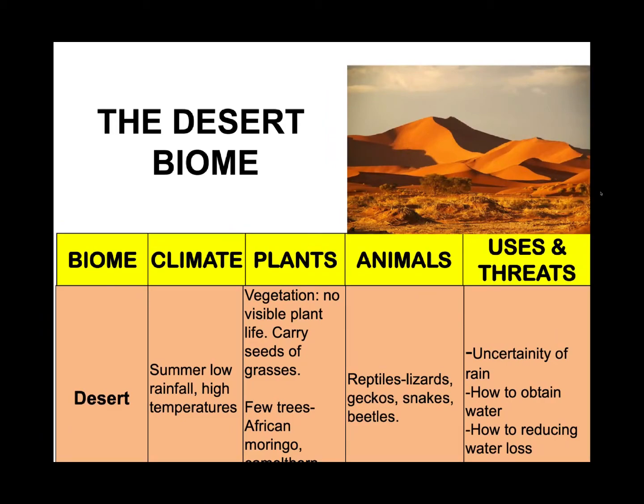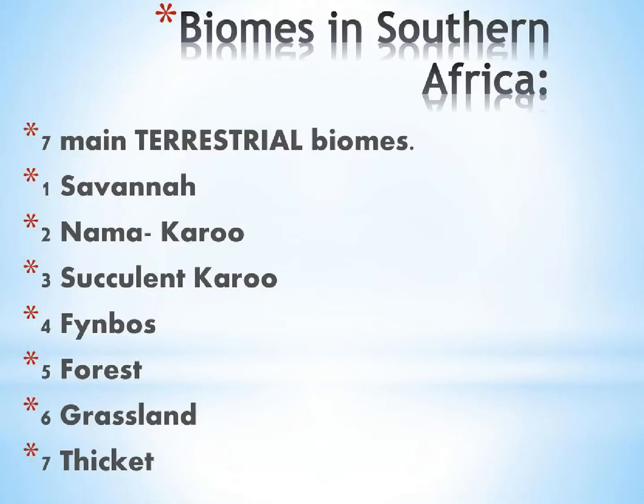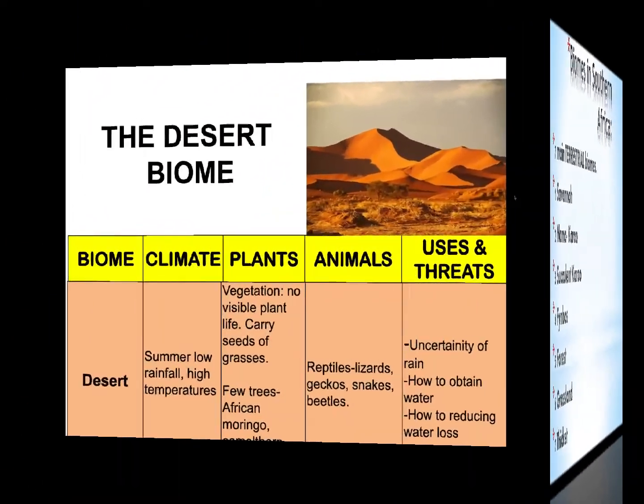We have learned that South Africa is divided into those 7 terrestrial biomes, okay? But now I have a little bit of a surprise for you. Now, did you know that South Africa also includes another biome? Yes, it does, and it is called the desert biome.